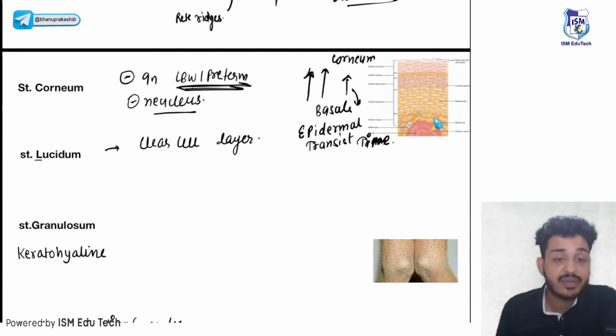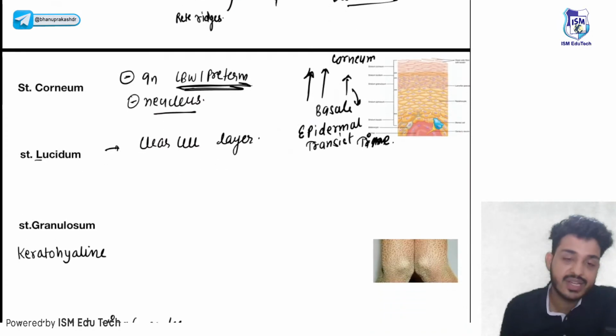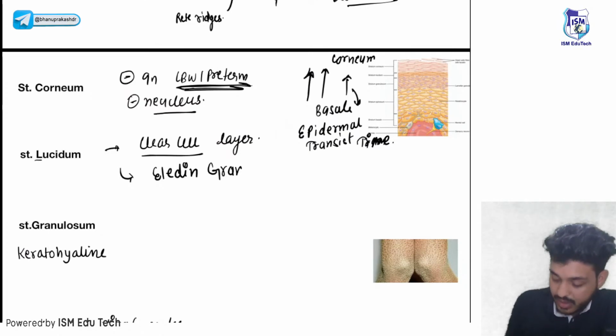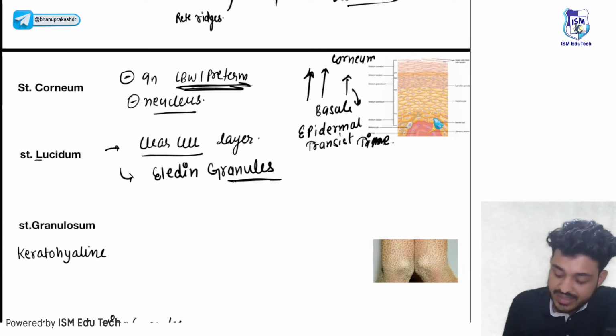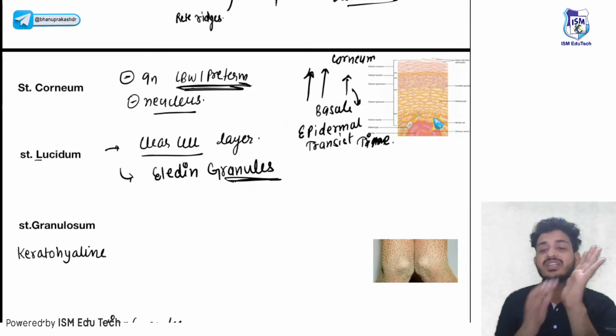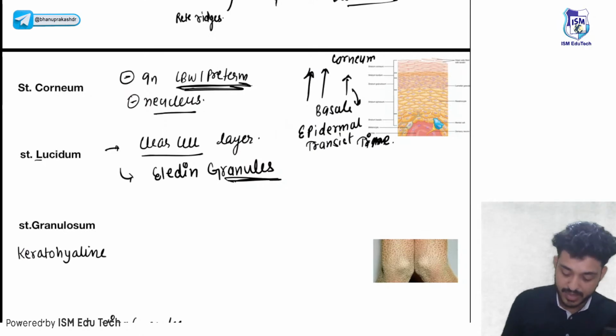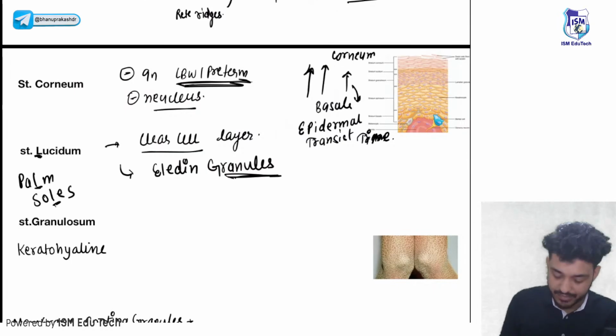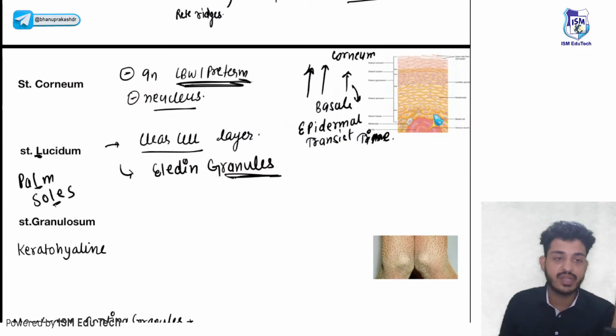Next thing is your stratum lucidum. Stratum lucidum is also known as the clear cell layer. Why is this the clear cell layer? Due to the presence of eleidin granules. Eleidin granules lead to the clear cell layer. They are present only in your palms and soles. You can remember it like that: lucidum has an L, and palms and soles also have an L.